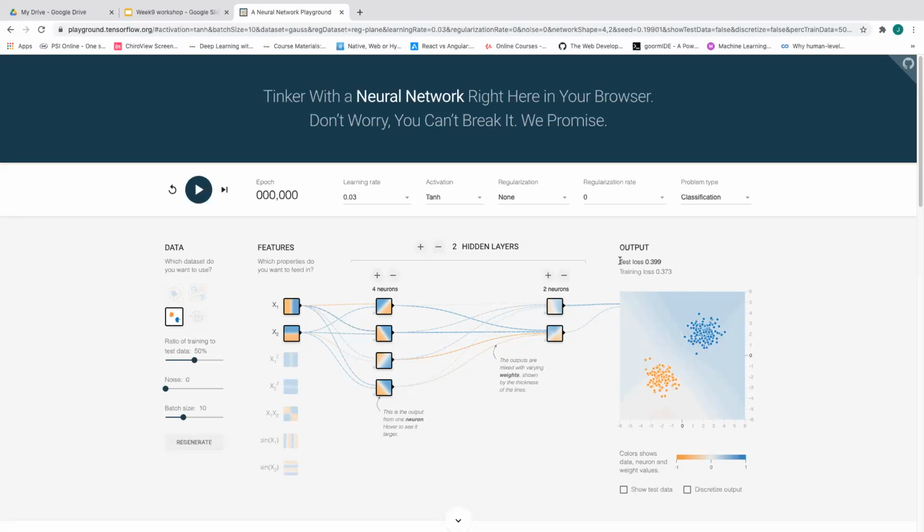There are 2 terms I want you to pay attention to: the test loss and the training loss. Test loss and training loss are basically how many things you get wrong in either the test phase or the training phase. For example, if we put 10 values in there and we get 5 wrong, the test loss is 0.5.